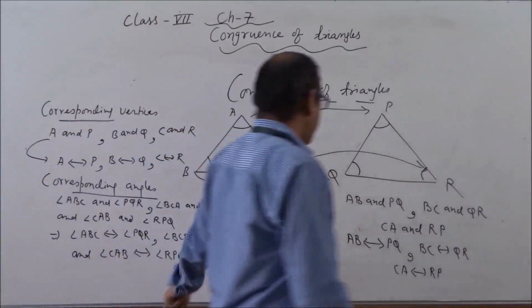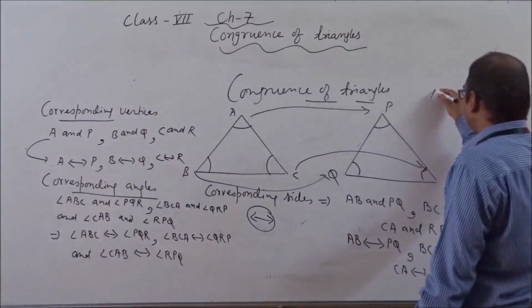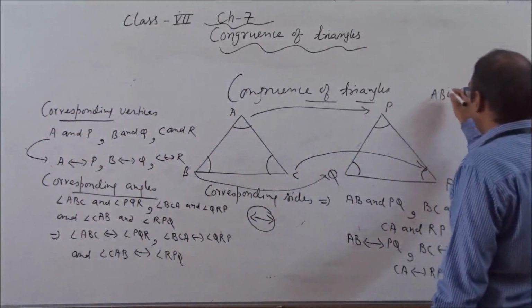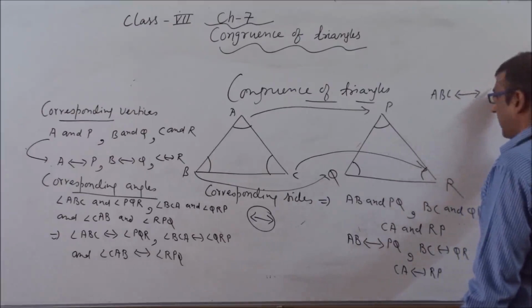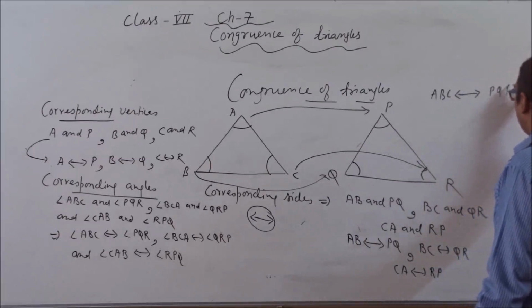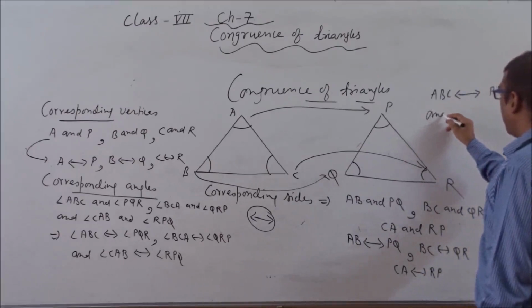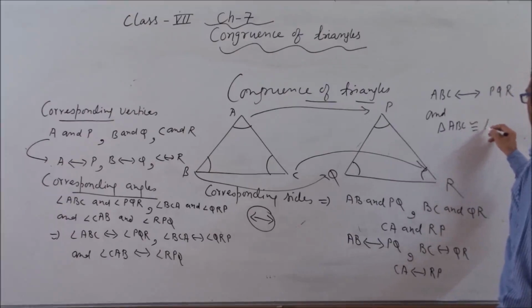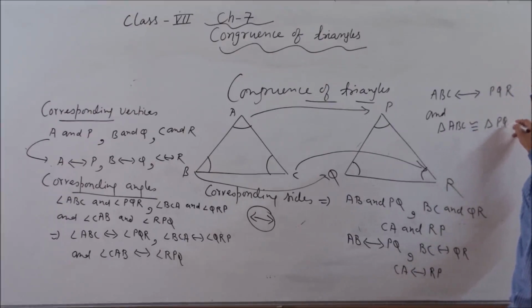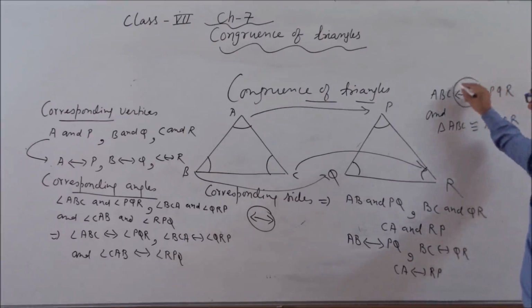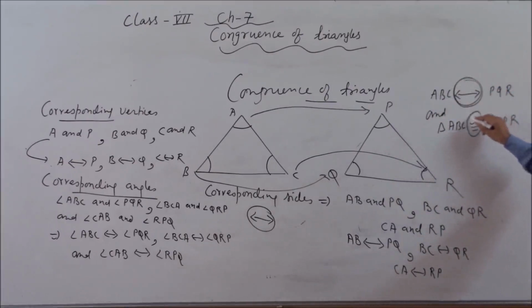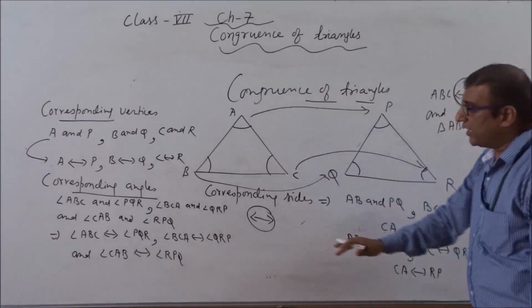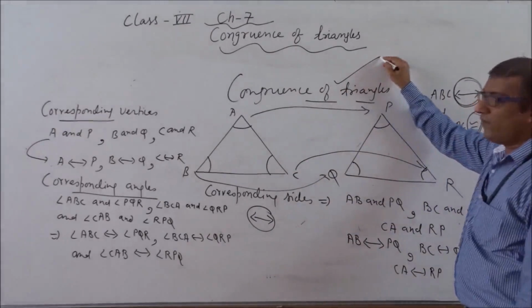With the help of these three, we can say triangle ABC corresponds to triangle PQR, and we can say triangle ABC is congruent to triangle PQR. So this is the symbol related with correspondence, and this is the symbol related with congruence, and the whole thing is related with the concept of congruence of triangles.